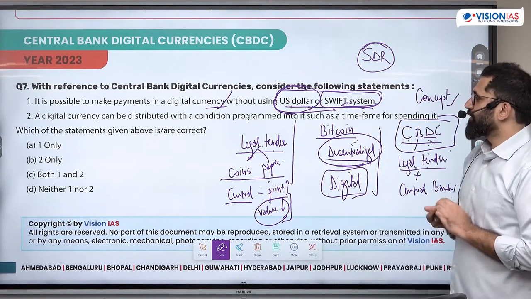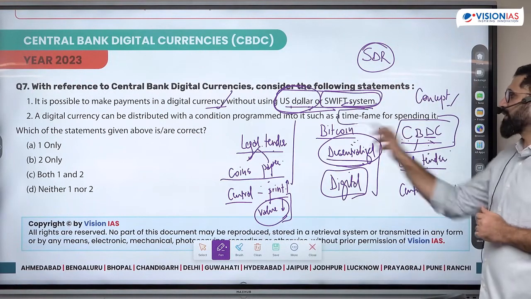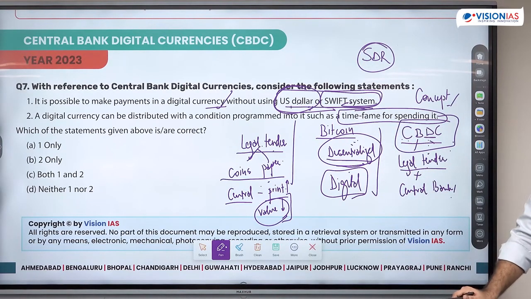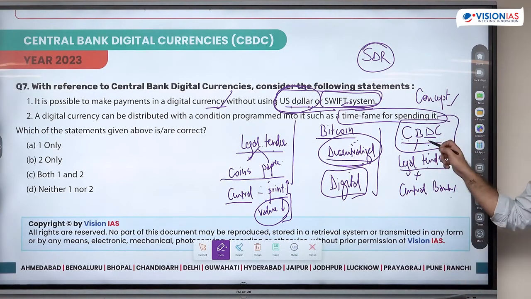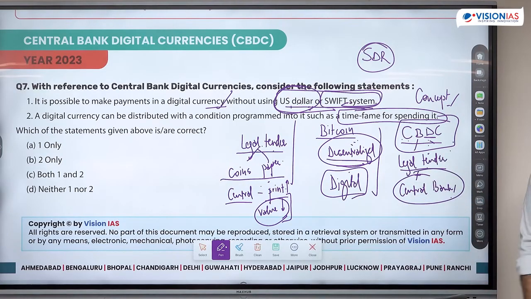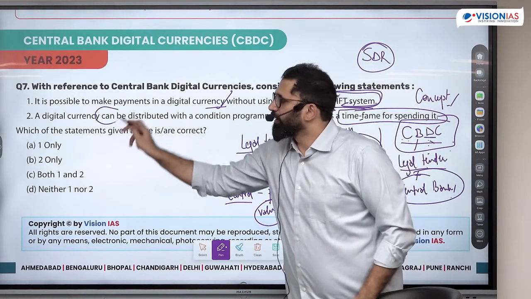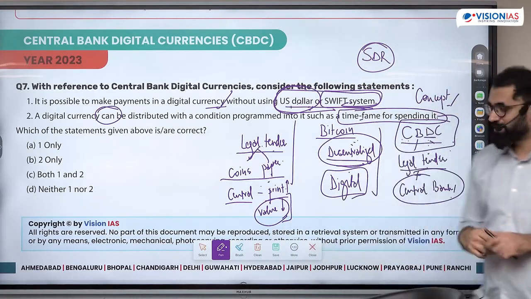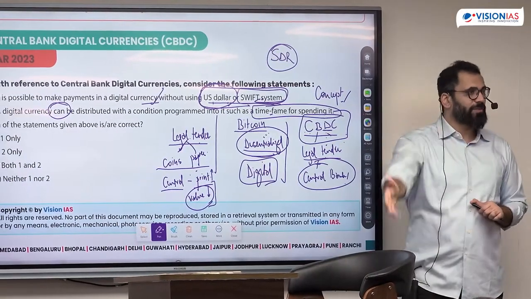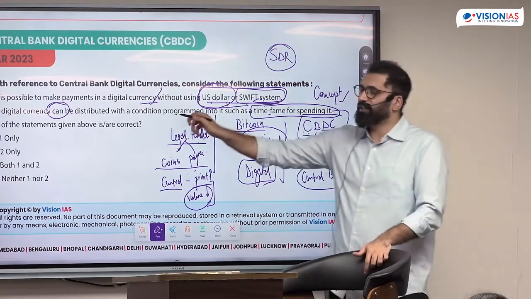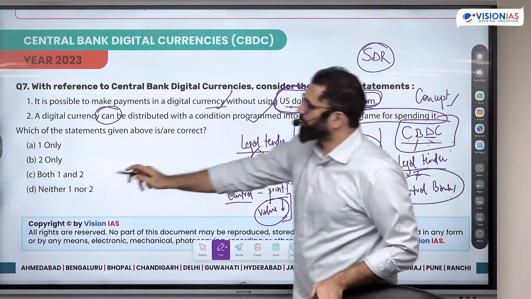Digital currency can be distributed with a condition programmed into it, such as a time frame for spending it. Now, when the CBDC concept note came in, RBI could decide the features of the currency. जो मैंने concept note बताया इसमें, क्योंकि मेरा central control है, I can decide the various features of the currency. When I decide the features, I can also decide how much time you can use it. Since the question is asking, it can be. And since it is centrally controlled, I can have any number of features of the currency. वो मेरे हाथ में, क्या भी feature रखूं. So both the statements would be correct.